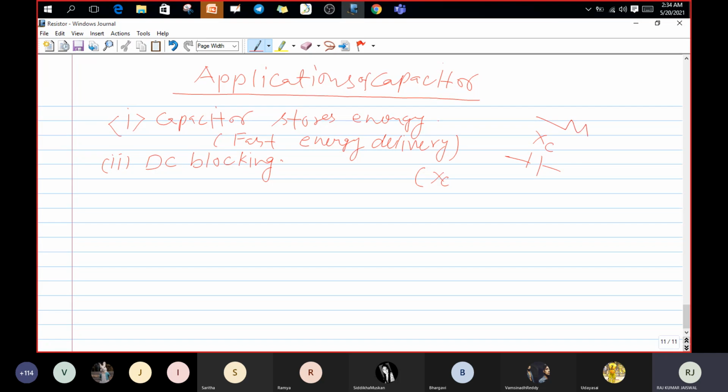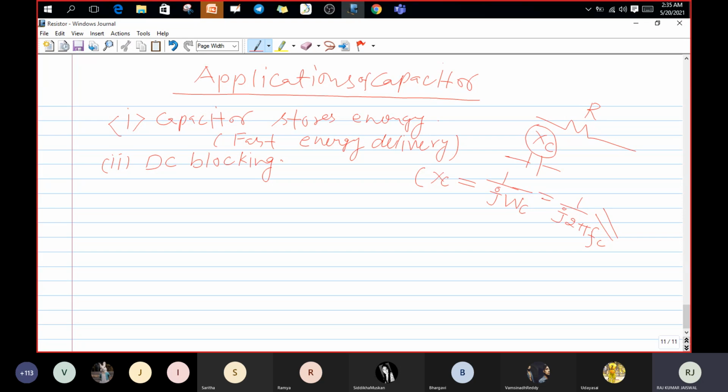Like across the resistor, what is the resistance value? R value. Then likewise in capacitor, what is the value? XC value. This XC is nothing but 1 upon j omega c. This j omega c is nothing but we can write omega c as 2 pi f c. In 12th class you have studied this concept in AC analysis. Okay guys, then how can you say it is blocking the DC?